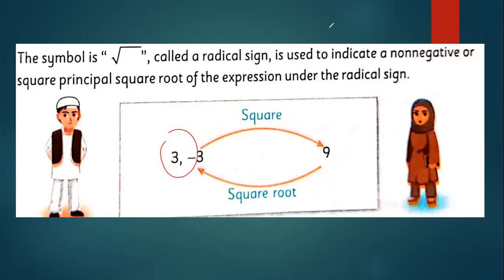Anybody knows the relation between square and square root? Are you hearing me? Yes. Okay, let me check. Who is there? Faizan says hi. Faizan, answer me. What's the relation between square and square root?